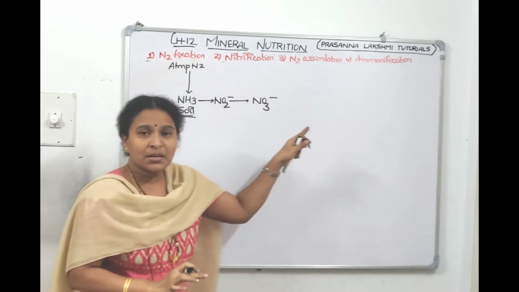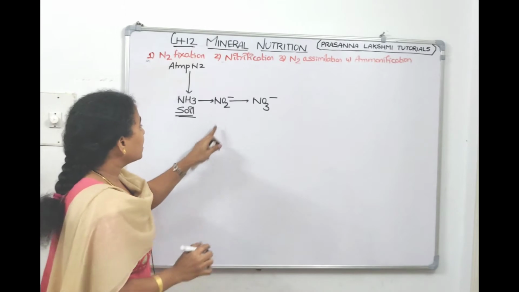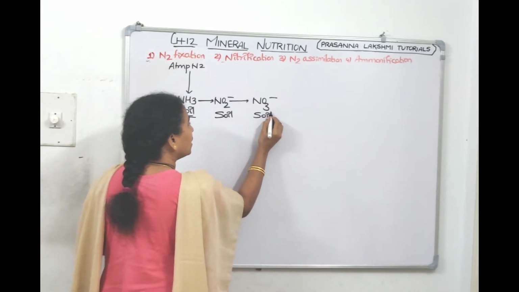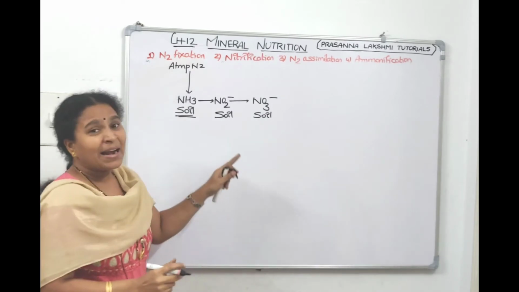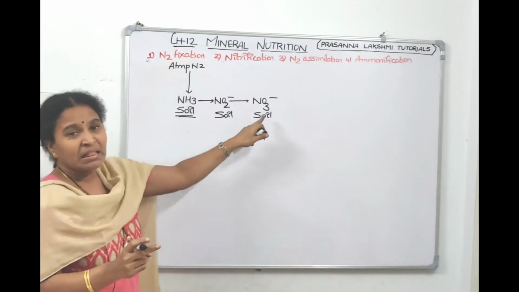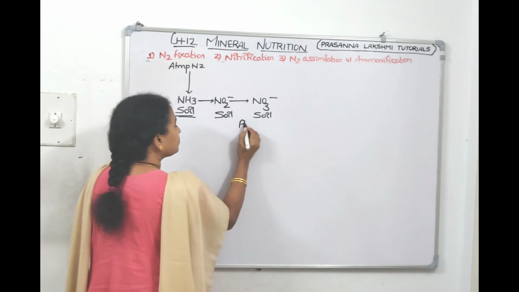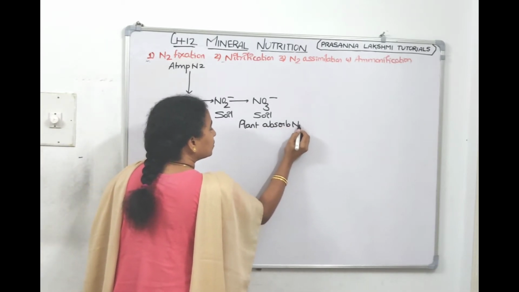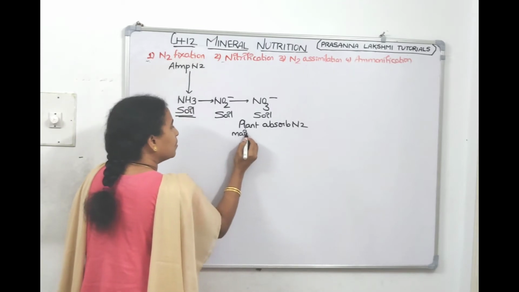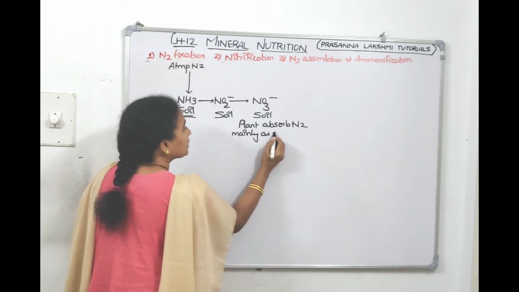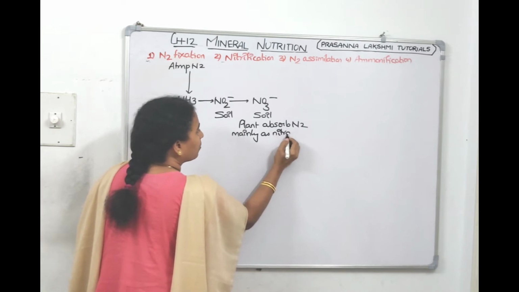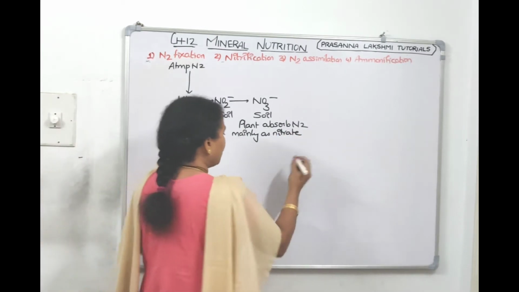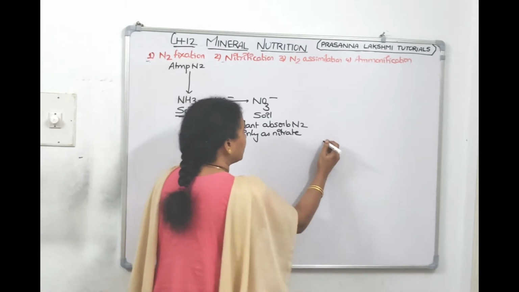Now what happens in nitrogen assimilation? Where are this nitrite and nitrate? This is also there in the soil only. Now we know that the plant absorbs nitrogen mainly in the nitrate form, right? So the plant is taking nitrate. So if we see the plant, yeah, we can draw it here.